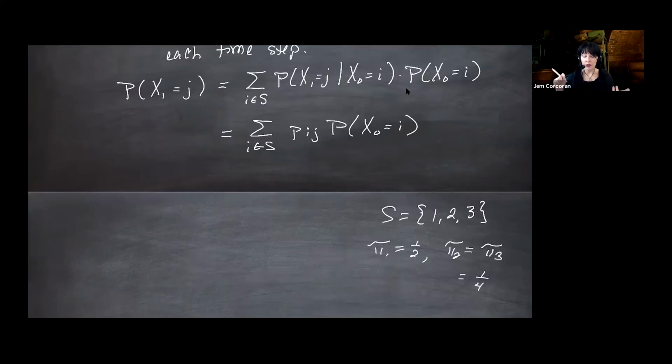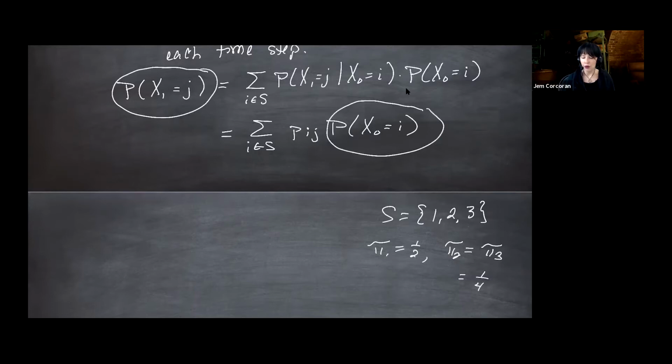And so if you want the distribution to be stationary over time, to not be changing, then you would like these probabilities to come from the same distribution. So if there's a pi i that is going to be the probability that xn is i, then you can put it into this equation up here.